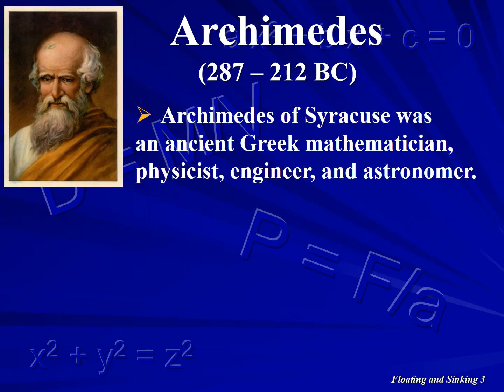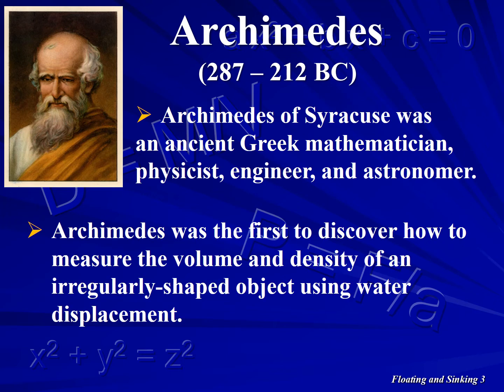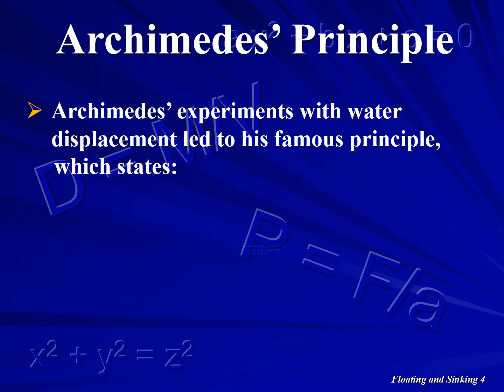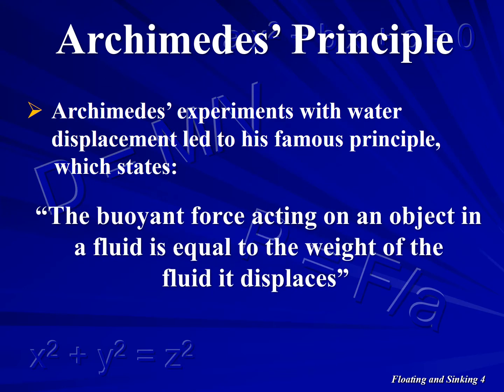Archimedes was an ancient Greek mathematician, philosopher, physicist, engineer, and astronomer who lived in Syracuse on the island of Sicily. Archimedes is believed to be the first to discover how to measure the volume and density of an irregularly shaped object by the displacement of water. Archimedes experimented with water displacement to develop his famous principle, which states that the buoyant force acting on an object in a fluid is equal to the weight of the fluid it displaces.